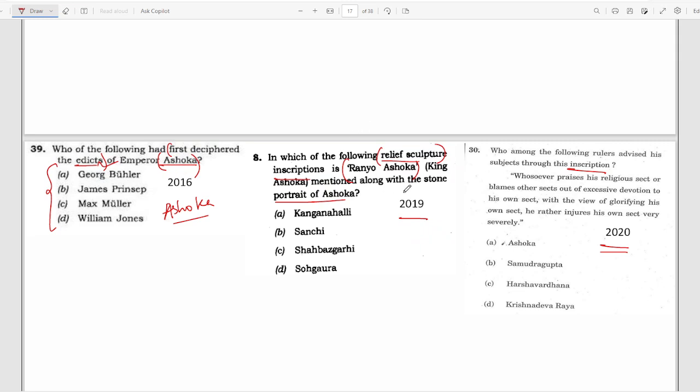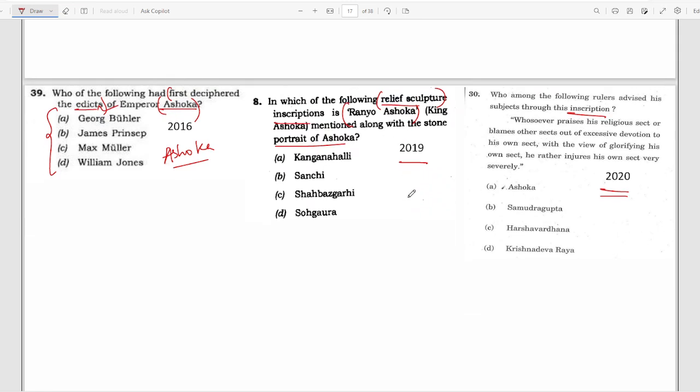I hope this is clear. 3 questions, 2016, 19 and 20, all related to Ashoka. One is related to edicts, the second is inscriptions, and again inscriptions. If you had read that in previous years, in 2016, and knew that the edicts of Ashoka are important, you could have answered these questions.